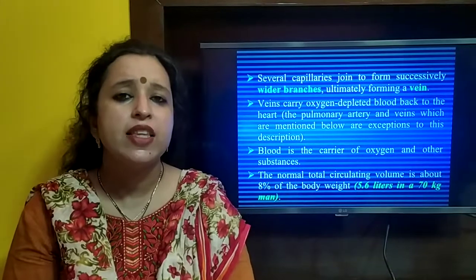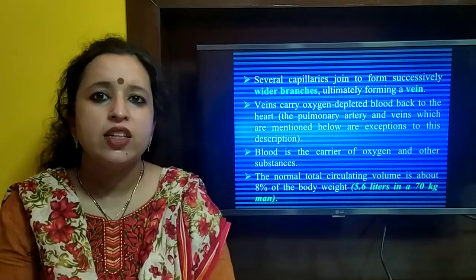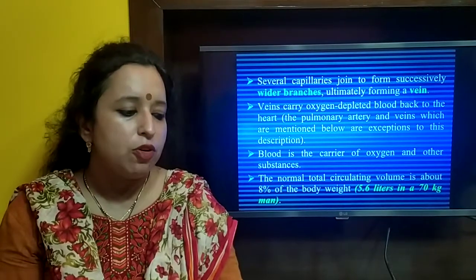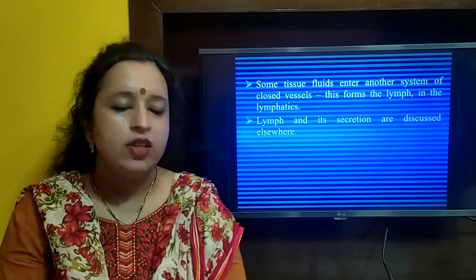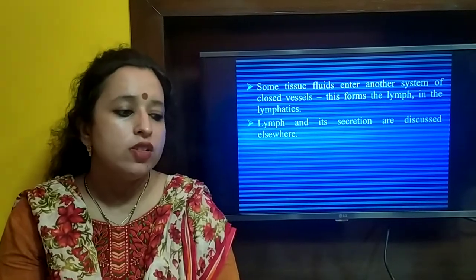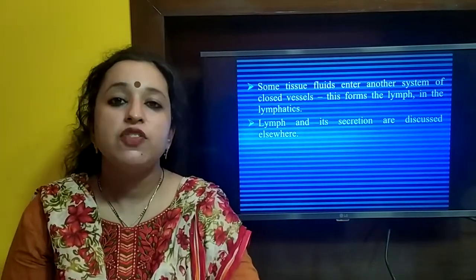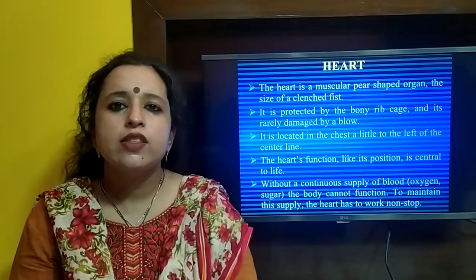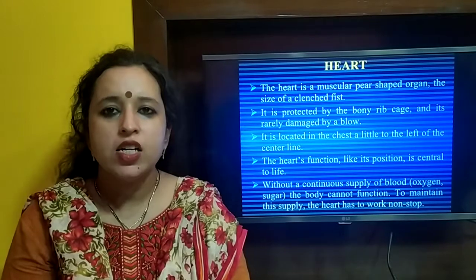The blood is the main carrier of oxygen and other respiratory gases. The normal total circulating volume is about 8% of the body weight. Some tissue fluid enters another system of closed vessels called lymph, which forms a lymphatic system, which we will discuss later. First of all, in the circulatory system, we will be discussing heart.